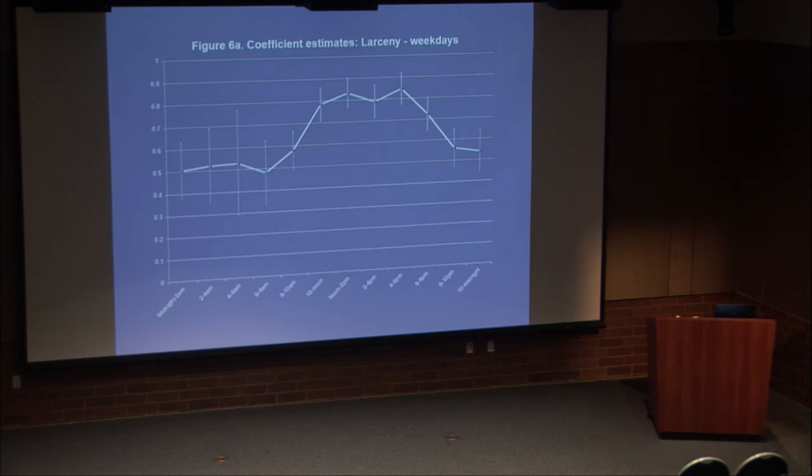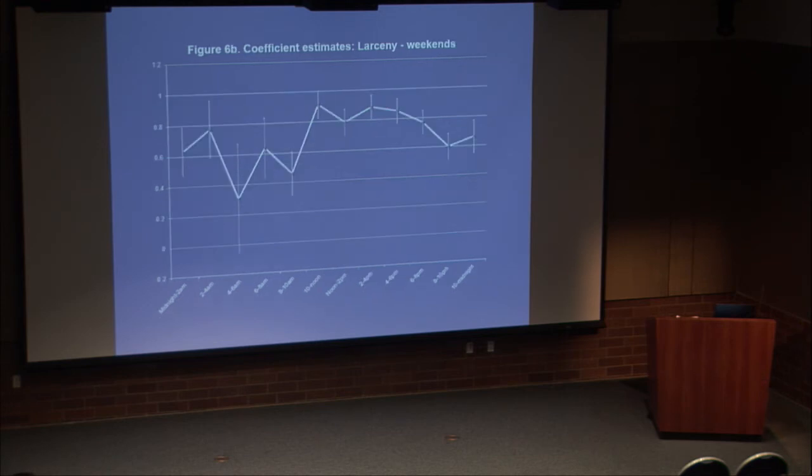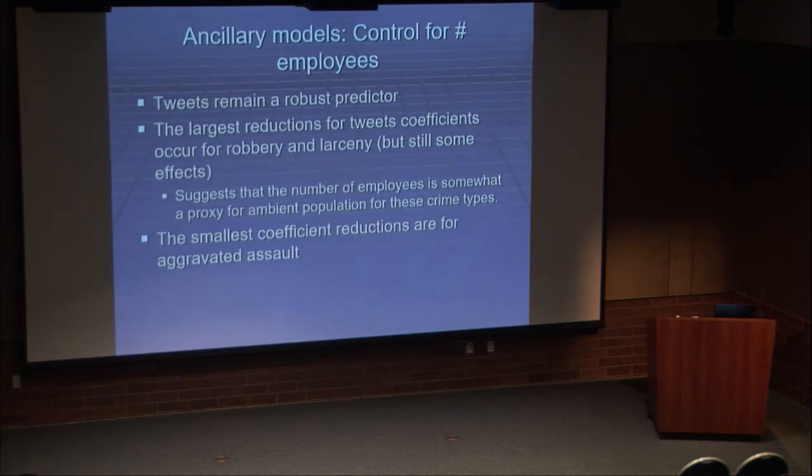And then finally, larceny. There we get a very big effect for larceny in the afternoon time period, where it seems like that has the biggest effect between the number of tweets and larcenies. Not as much on weekends, so it's a much stronger effect on weekdays. And then finally, we did these extra models where we were asking what happens if we take into account the number of businesses in a location, which, like I said, is what has been used in the literature as a proxy for where and when people are at locations. We find that tweets still give us more information above and beyond that proxy. Still remain a robust predictor.